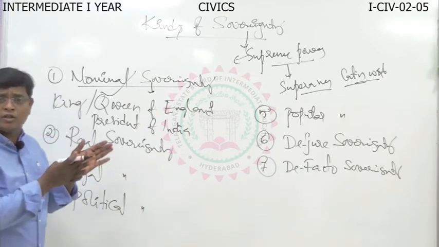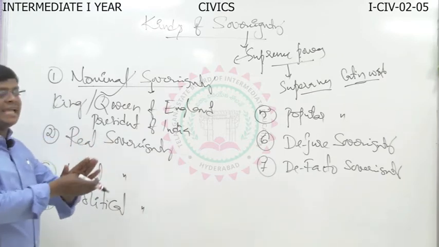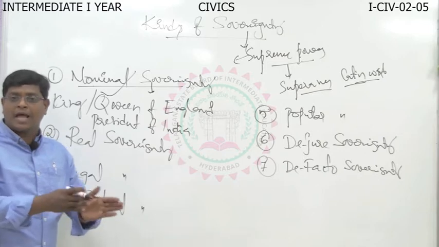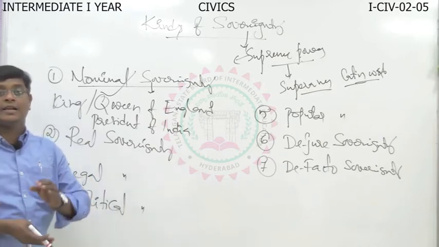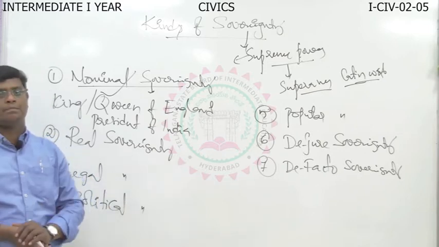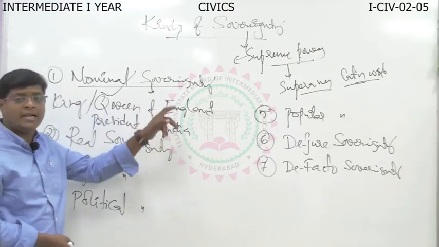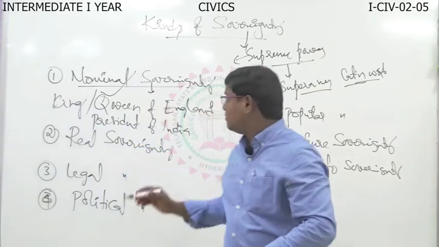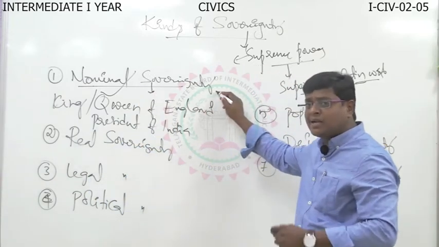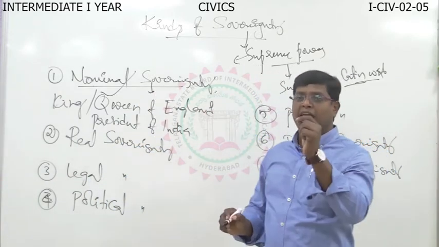Here, who enjoys the nominal powers? The President enjoys the nominal powers. The Prime Minister of India enjoys the real and practical powers. This is called nominal sovereign. Once again, nominal sovereignty is power enjoyed by a person or a group of persons by namesake only.